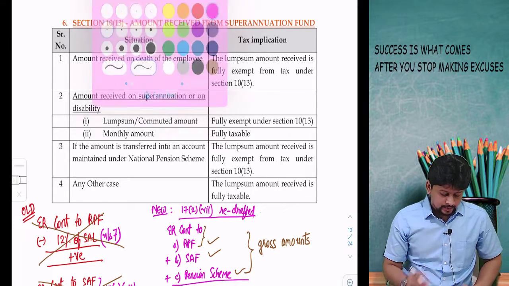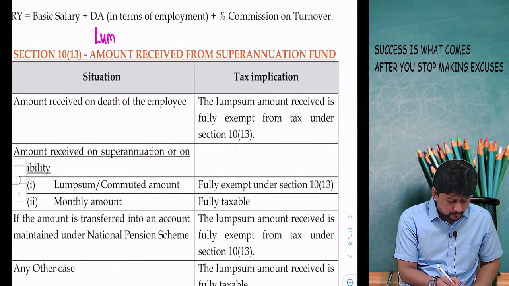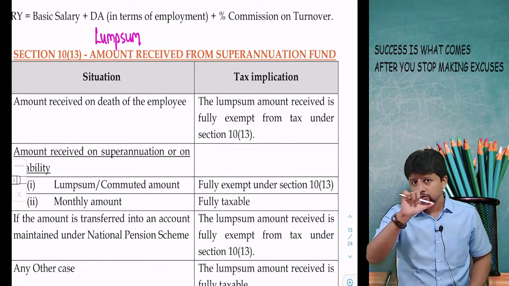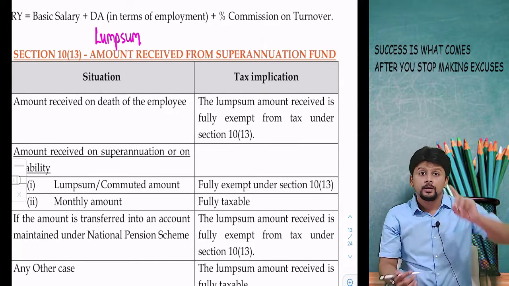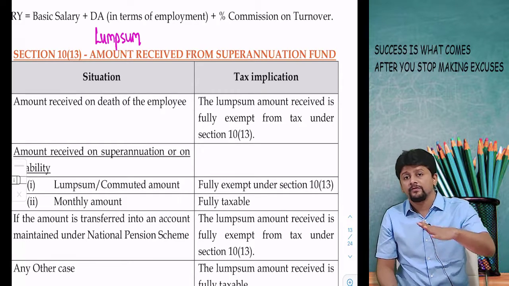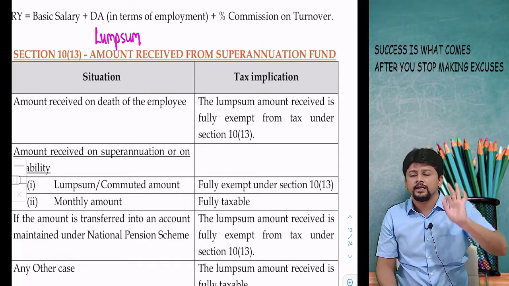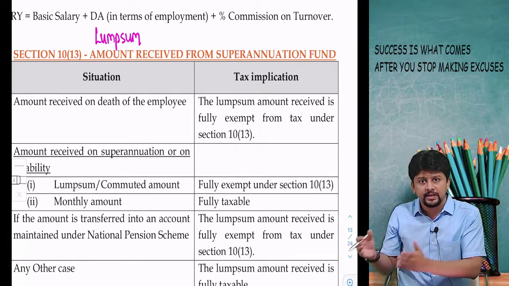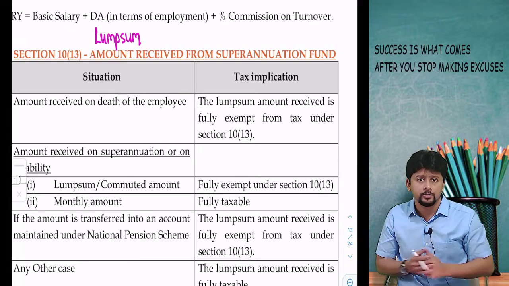Last retirement benefit, amount, lump sum amount that you receive from superannuation fund. So what fund is it? It is a superannuation fund. So you are going to receive the money at the time of retirement. But which retirement? Automatic retirement. Just 2 minutes ago I took the example. Okay, if my age is 60 years, that means automatically I will retire at the age of 60 years. The moment I become 60 years old, that is the last year of my job, I will retire. That is called as superannuation.